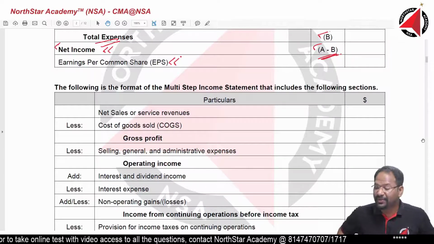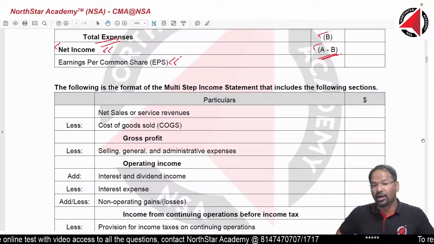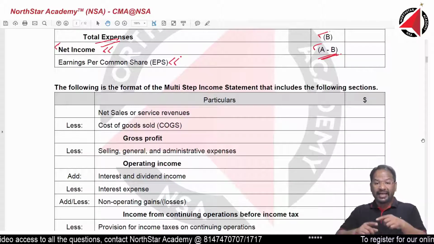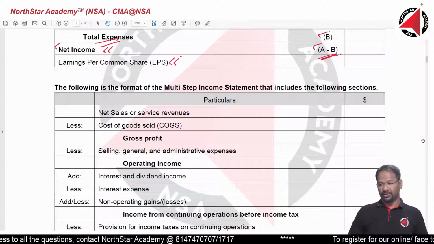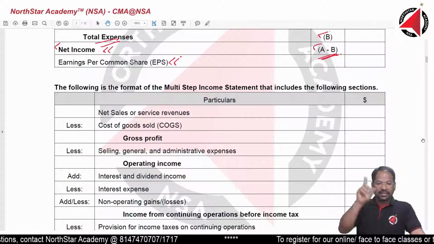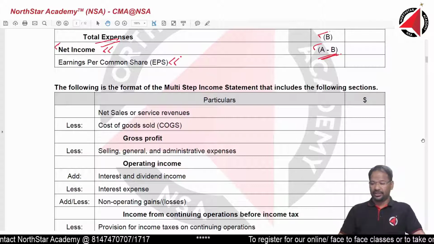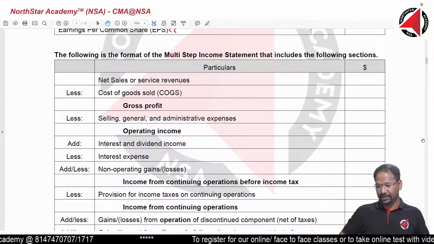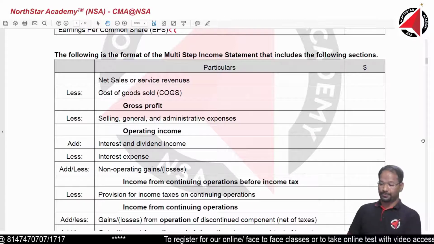Sale of assets will never form part of revenue or expense. Sale of asset is neither revenue nor expense. Gain on sale of asset is a revenue. Gain will only come. Sale price does not come. Sale of asset is recorded only in the balance sheet. All right, so gain on sale of asset is recorded in the income statement. Remember this point, very important.